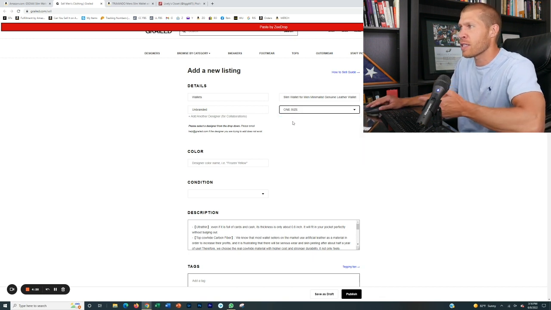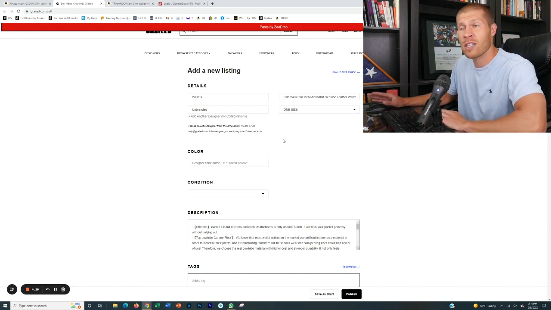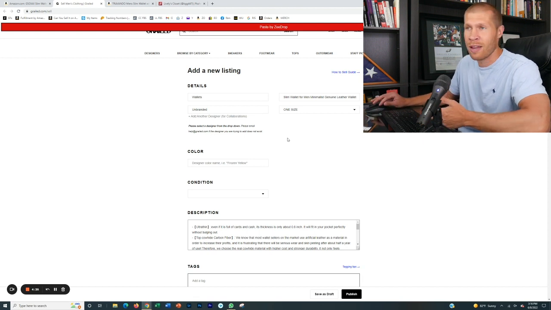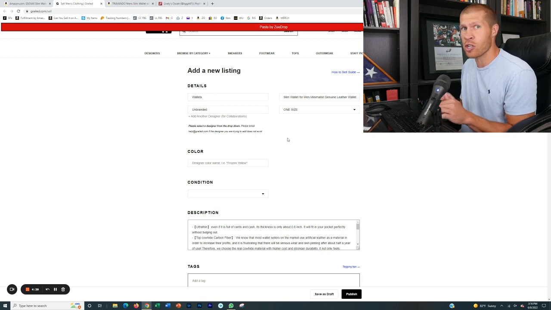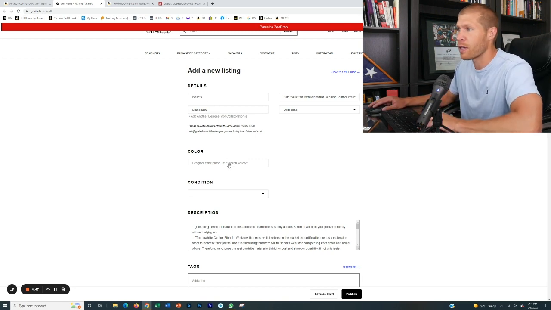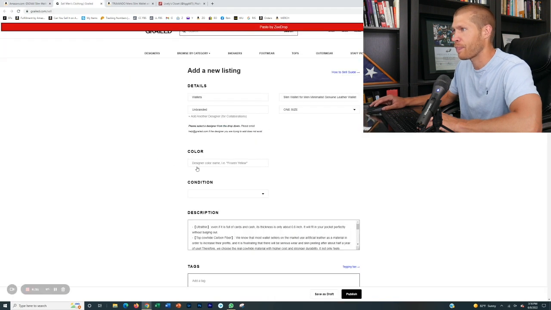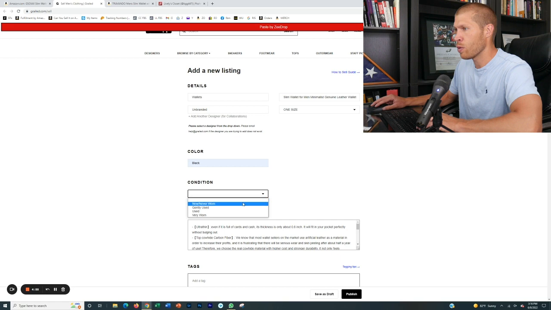And the size here is obviously one size, but if you're doing like a shirt or pants, then obviously you'd pick the specific size that is sold most frequently and has the highest demand. You can just Google that. If it's, for example, a t-shirt, well, you Google what's the most common men's t-shirt size. The color here, again, you're going to find the color. It doesn't really matter. I think the color here will say black. So black. The condition is new.